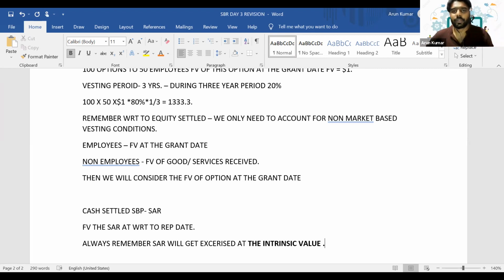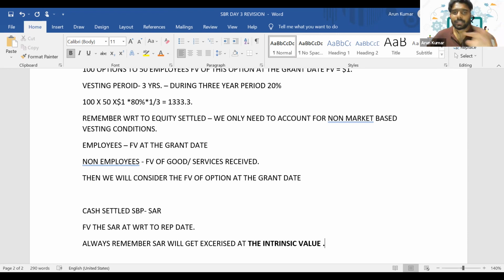So there will be a temporary difference between the carrying amount and the tax base when it comes to share-based payment schemes. Let's say if it is SAR, the tax authority will only consider it as an expense when it is actually getting exercised, but we are starting to recognize it right from the beginning.